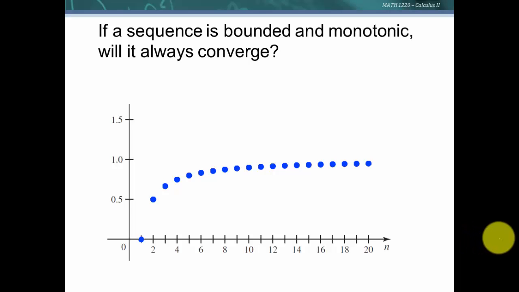It's monotonic. In this particular case, it's always increasing. Well, will this converge then? We can't have that case where we saw that bounded didn't converge, where it went between -1 and 1, -1 and 1, because it's got to be monotonic. So this one looks like it probably will.